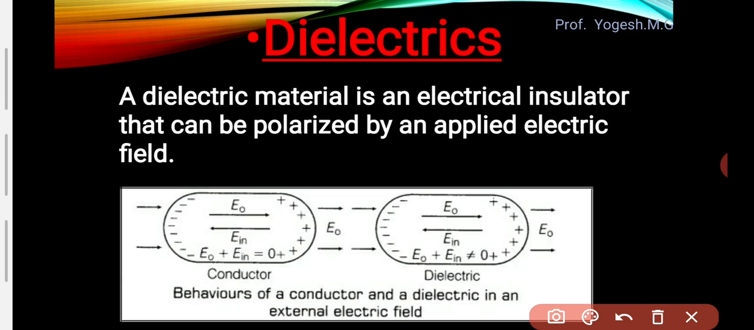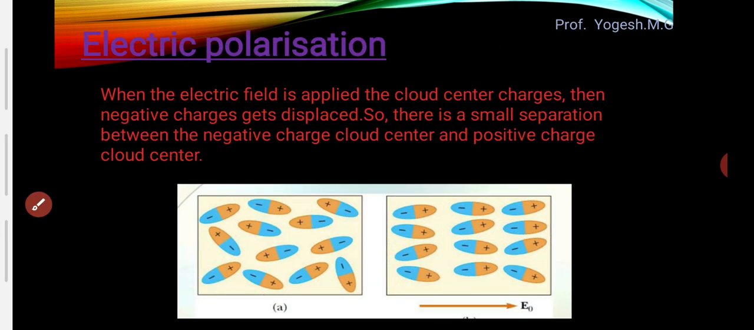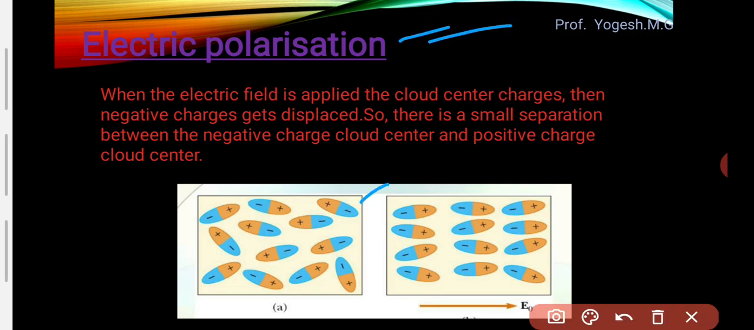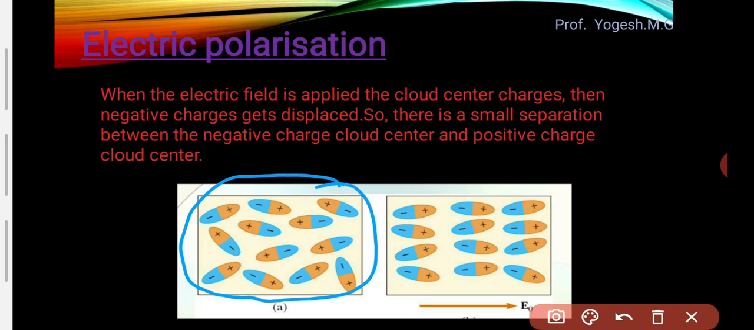Understood what a dielectric is? A dielectric is an electric insulator that can be polarized by an applied electric field, right? Now we'll see what exactly polarization is. See, electric polarization means what? First look at this diagram here. Look at these molecules, all having plus and minus signs, right? All these molecules are oriented randomly, right? Oriented randomly. When this substance is kept in an external electric field, what will happen?